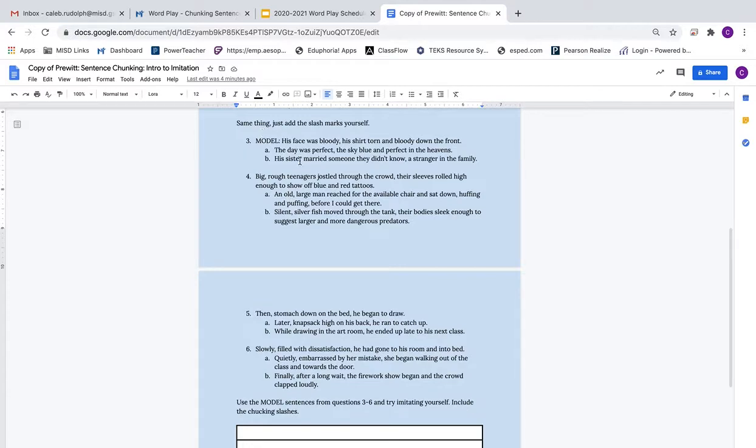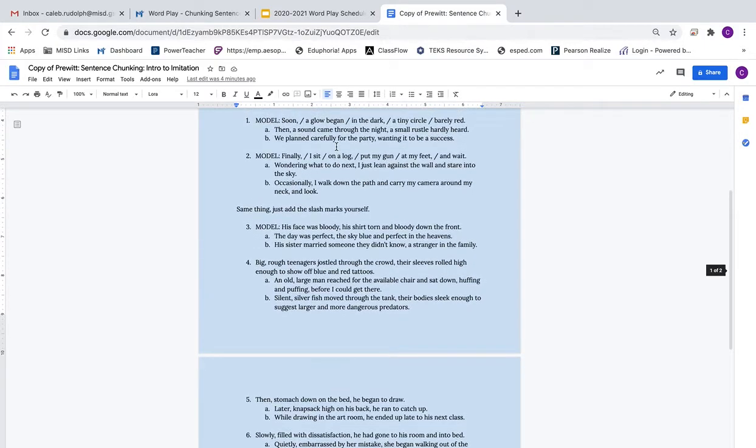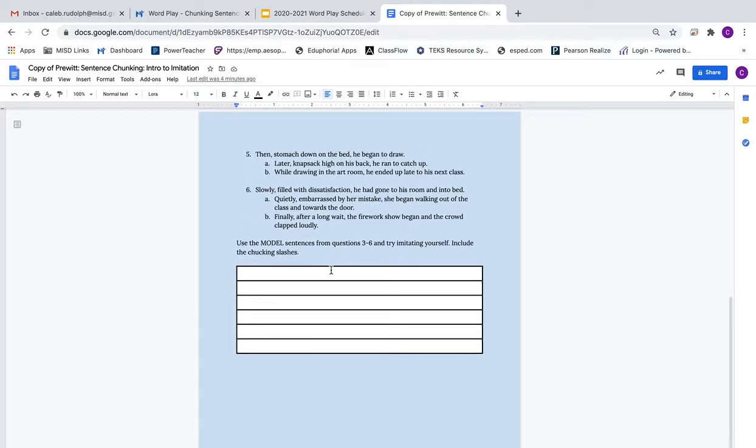And then in this one, you're going to add the slash marks yourself into the model and into A and B, and select which one out of A and B matches the model. All right, the last part, you're going to model the sentences from questions 3 and 6 and try imitating yourself. And you're going to include the chunking slashes.